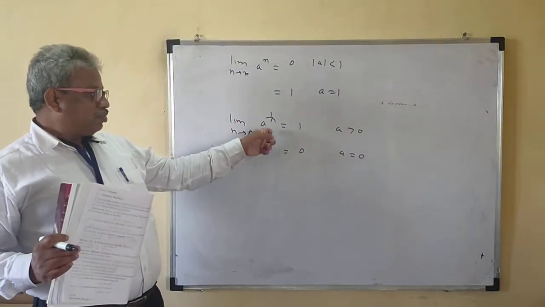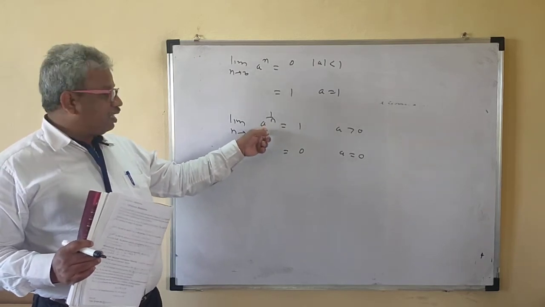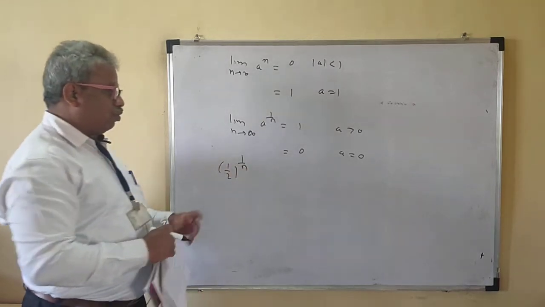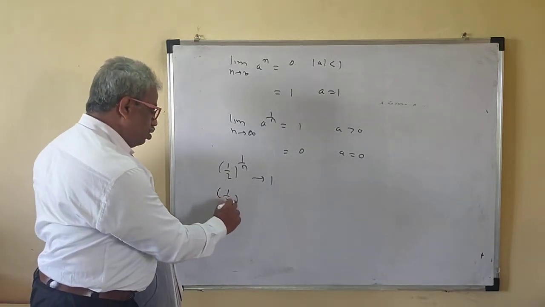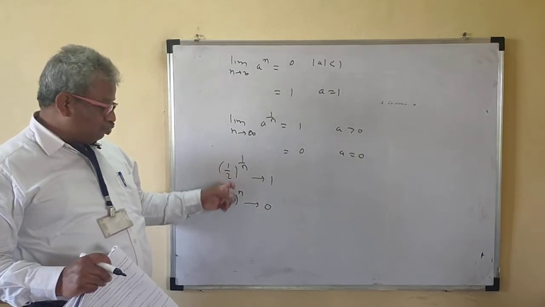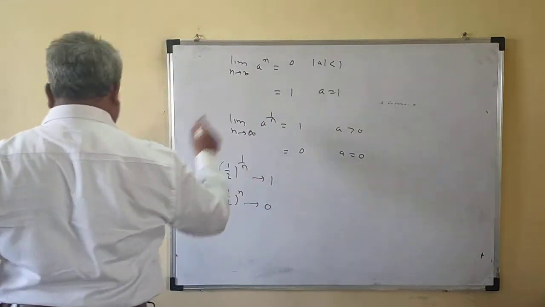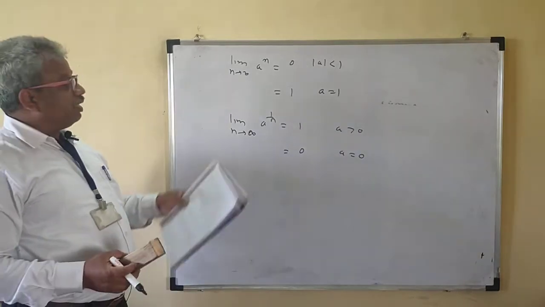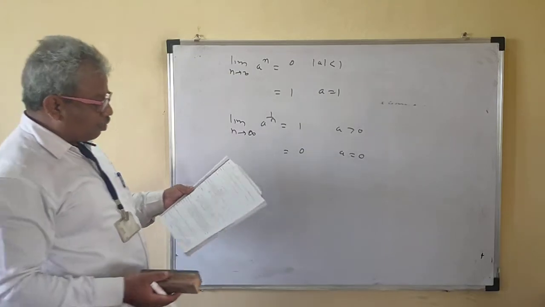This is obvious now. If a is positive, your base is positive, like 2, 3, 4, 5, something like this. So 1/2 to the power 1 by n, this goes to 1 now. But 1/2 to the power n, this goes to 0 now. Keep in mind these two. These two are different here. This is 1 by n and this is n here. Keep in mind these two, and try to apply them with the proper value of a. Put the proper value of a here and do more problems on it.